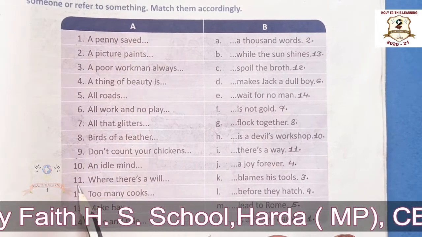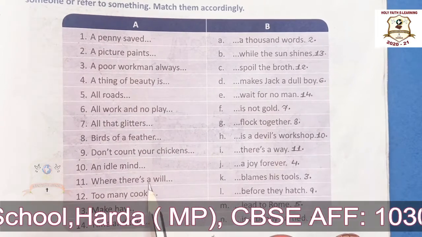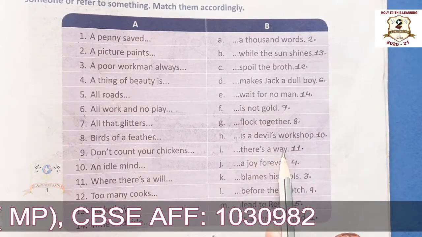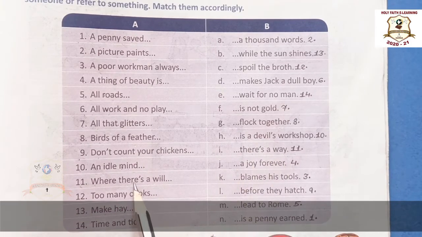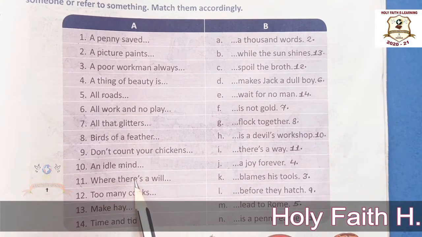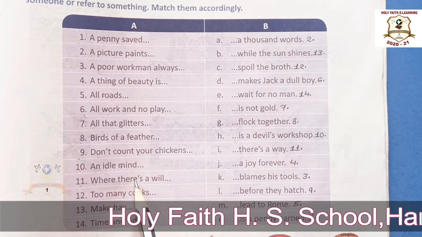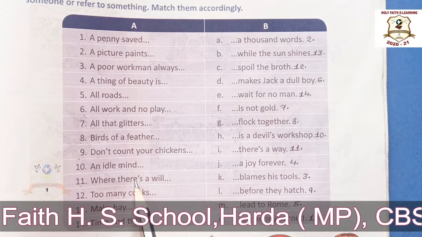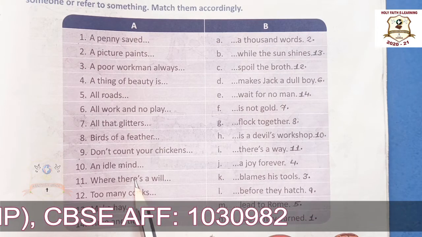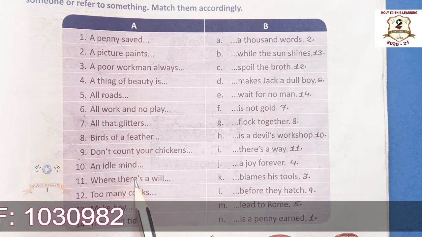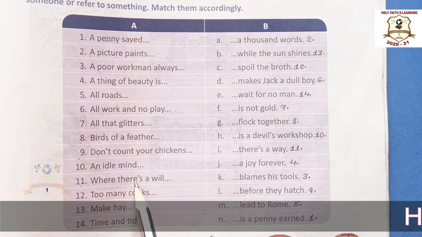Okay. Now 11th one. Where there's a will, there's a way. The meaning of this proverb is that if you have the desire to do something, you can find a way to achieve what you want, even if it is very difficult.